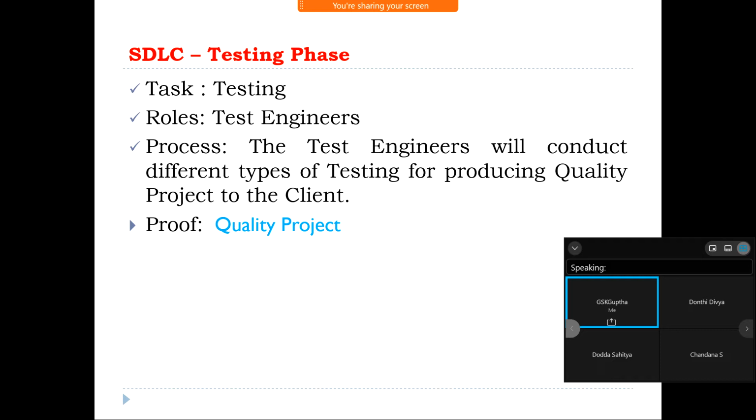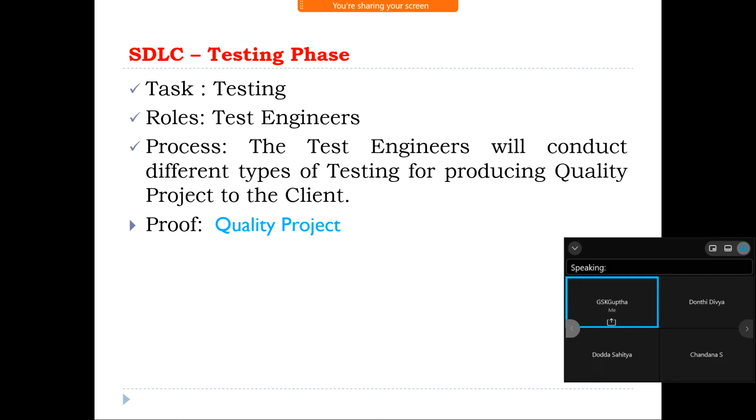What is the proof in this phase? Quality product. Our task is testing. The roles of the test engineers will be involved in this phase. The test engineers will conduct different kinds of testing to provide a quality product to the client. What kinds of testing we are going to perform, how to prepare the test cases, how to execute the test cases, how to prepare the severity and priority, all we will discuss when we discuss the software testing life cycle.